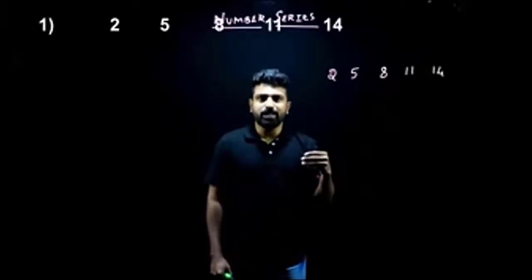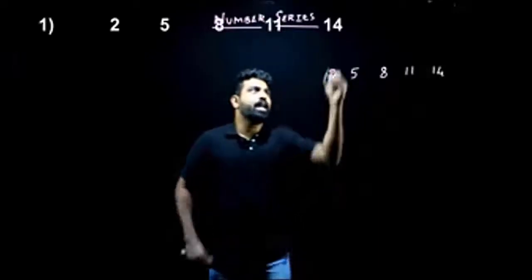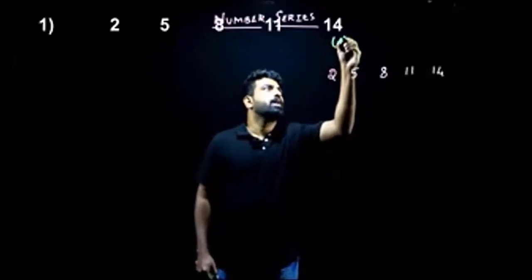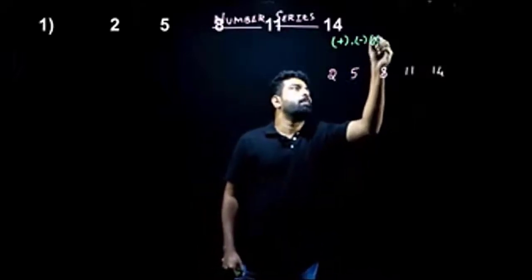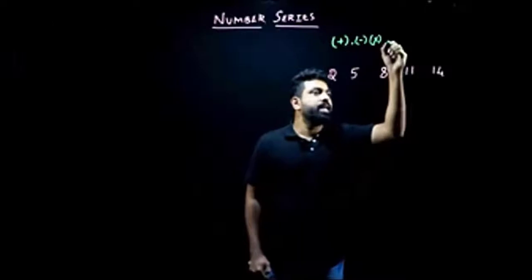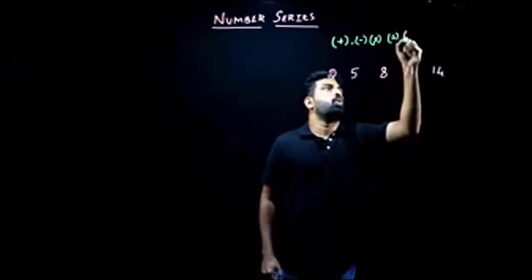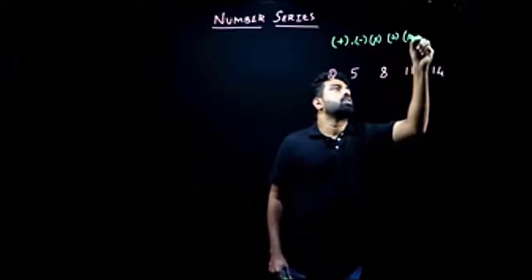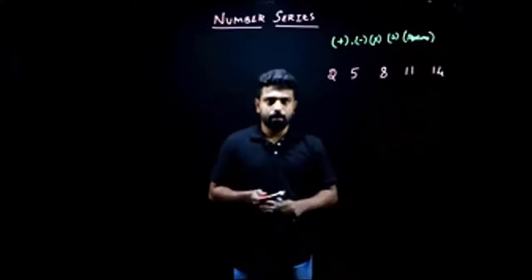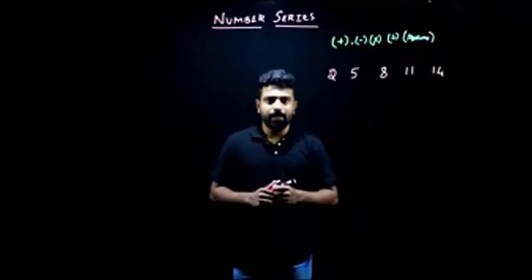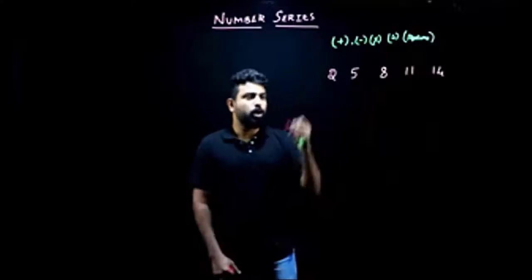What can that logic be? It can be anything. For example, it can be addition, subtraction, multiplication, division, or squares, or cubes. The logic can be anything. So how do we crack the logic? We'll follow a simple procedure here.